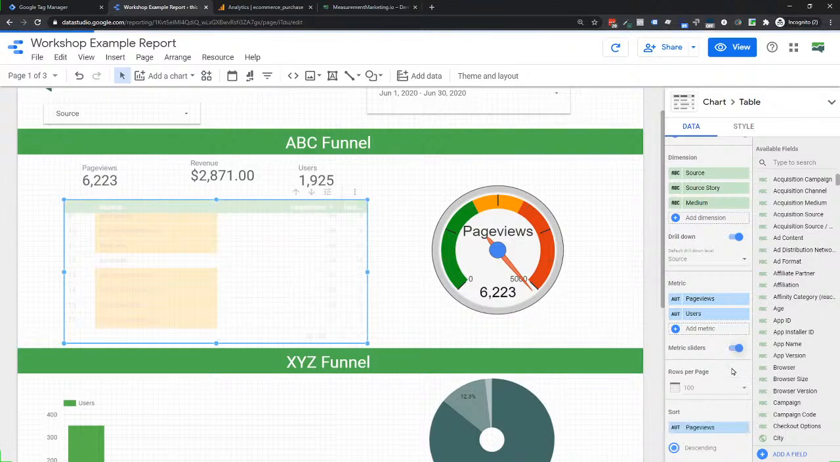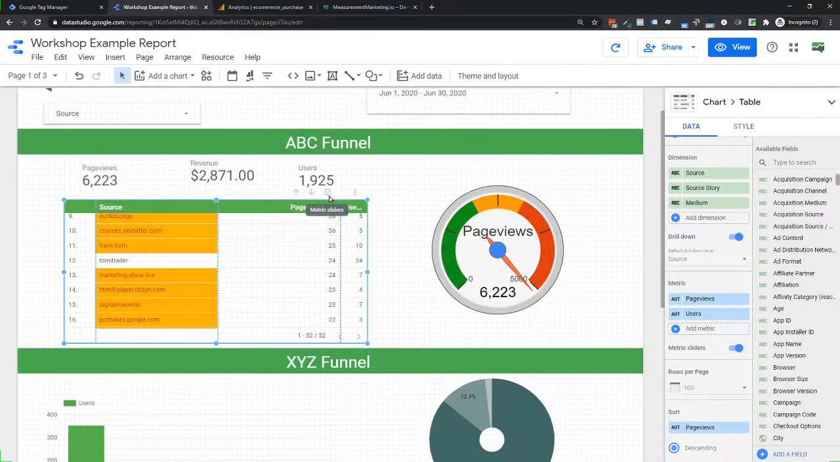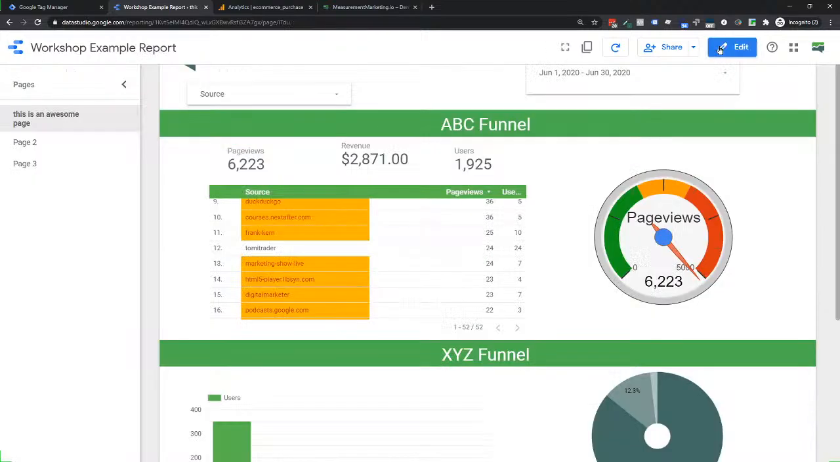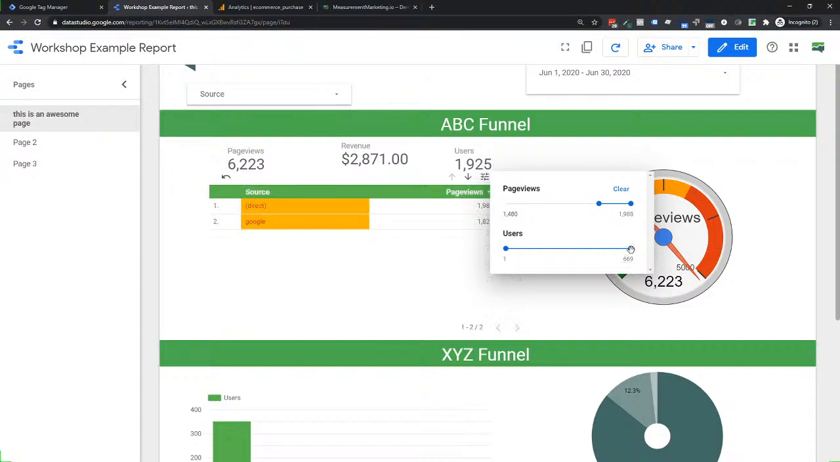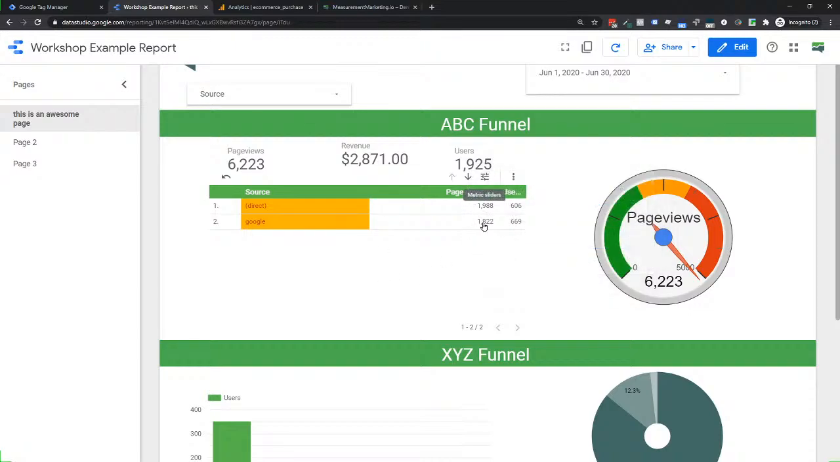So you click on metric sliders. Now I have metric sliders there. The icon is slightly different. If I go back to view, this is still pretty cool. I can click on this, and now I have sliders for the metrics I have access to. So page views, and I can say, I just want to see page views from here, and I just want to see user counts of this or whatever. Then this table chart automatically filters for what I did as a user, which is pretty neat.